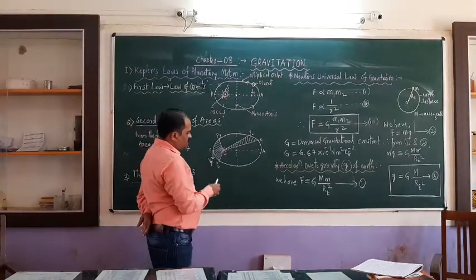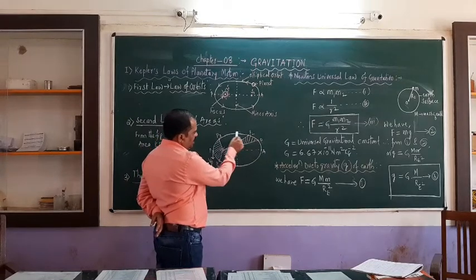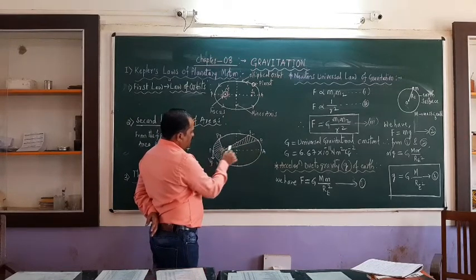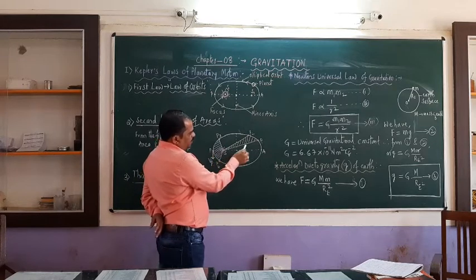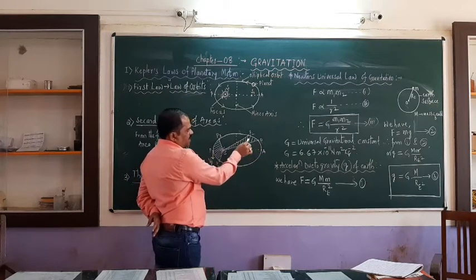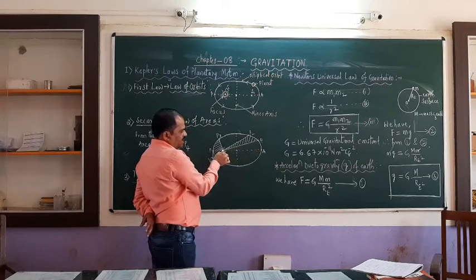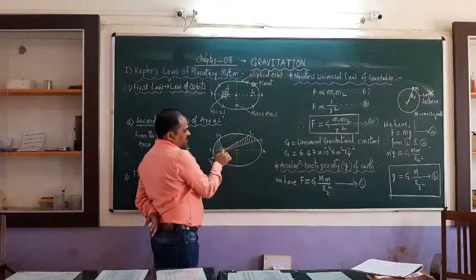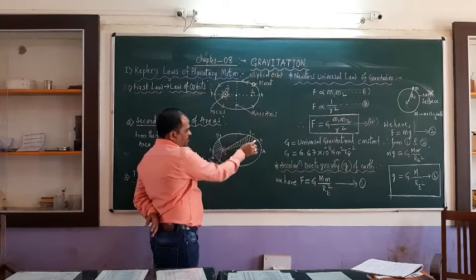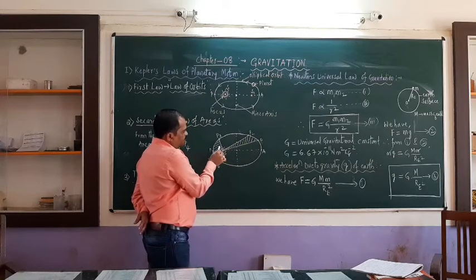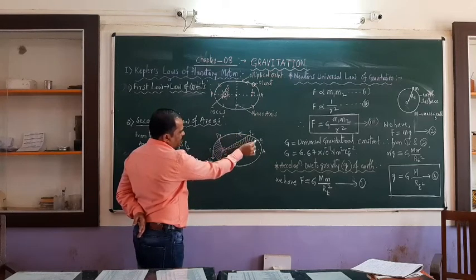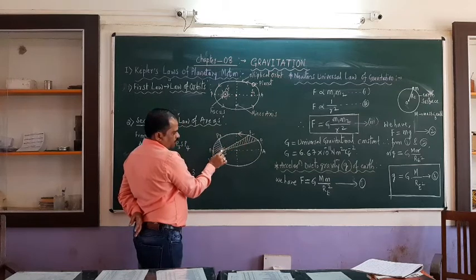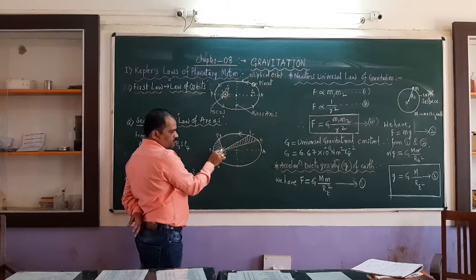How to understand this? Let us consider once again the elliptical orbit. This is aphelion, the farthest point, and this is the nearest point of the planet from the sun. Sun is here. Suppose the planet is at P1 and you draw the line from the planet to the sun; this is the largest line. You can see P1 is bigger. Whereas when the planet has come from P1 to P2, P3, the line P3 to S is smaller.